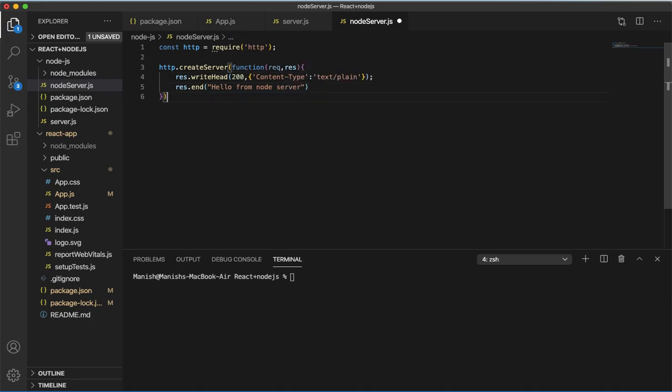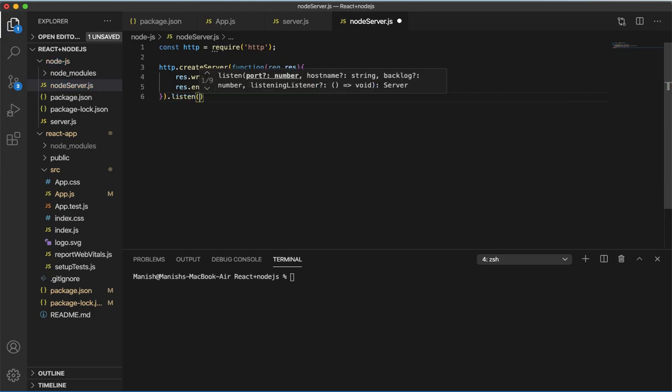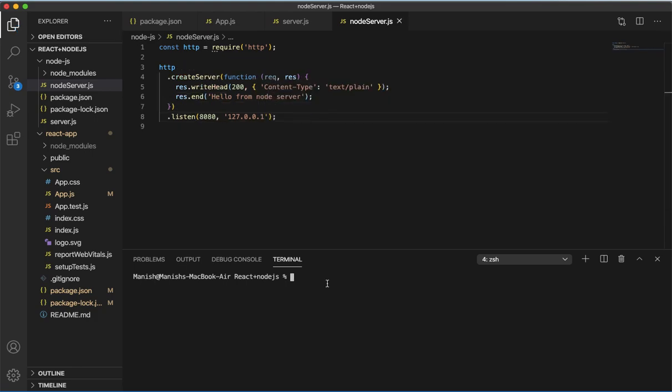But before that, you have to listen somewhere. So listen where? Listen on a port. Which port? I'm defining it here as 8080 and the IP address. That's all. Time to start the Node server.